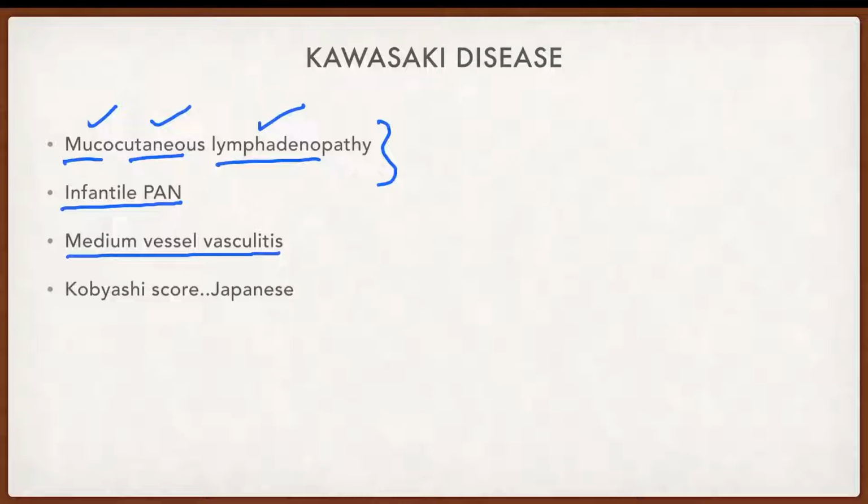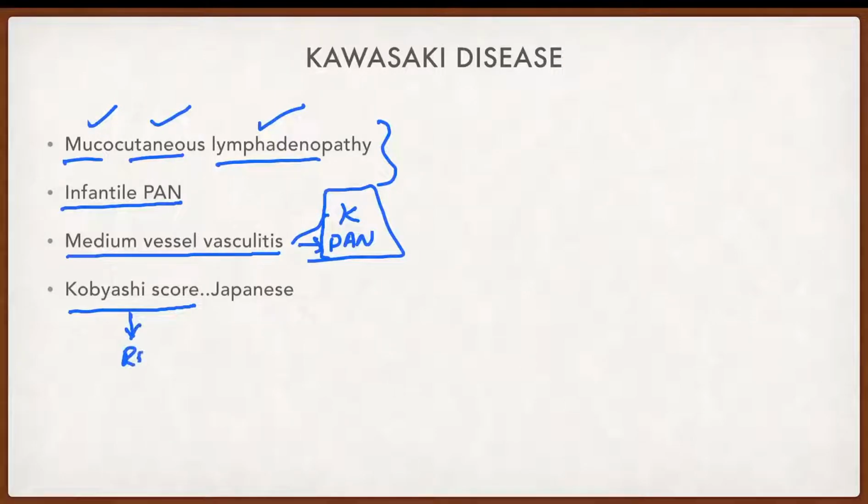What type of vasculitis is seen in Kawasaki disease? It is a medium vessel vasculitis. Can you tell any other medium vessel vasculitis? Polyarteritis nodosa is another medium vessel vasculitis. So basically, the medium vessel vasculitis are Kawasaki disease and polyarteritis nodosa. Okay.